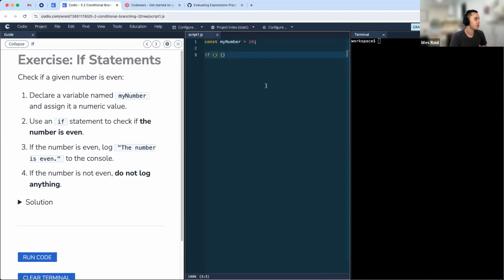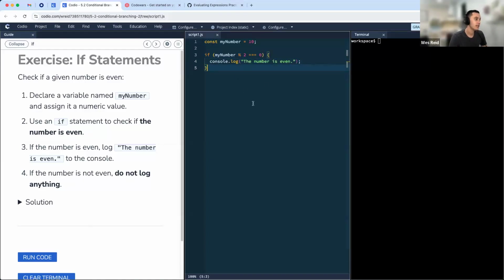Within the if statement, we need to check if the number is even. How do we do that? How did you all solve this part of it? How do we check if a number is even? What operator, perhaps, did you all need to use? Yeah, thanks, Tatiana. All right, so we need to use modulo, right? So in this case, we can check if myNumber modulo 2 is equal to 0, right? That means it is indeed even because there's nothing left over. There's no remainder, right? So within here, then, we're going to console log the number is even.